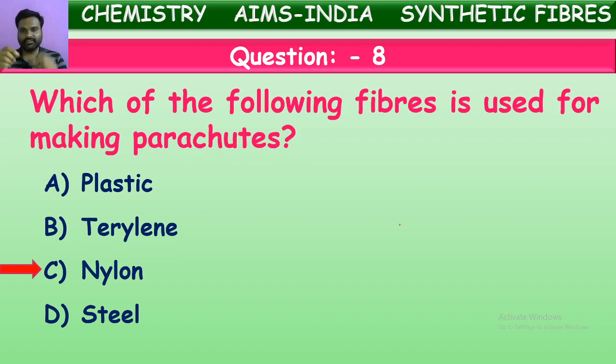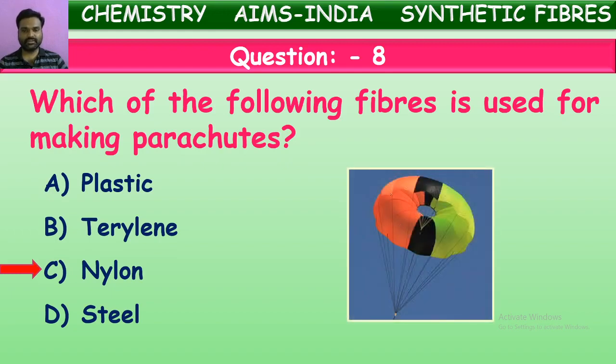If you take the same thickness of nylon wire and steel wire, the nylon wire is much stronger than even steel wire, but it is lighter in weight than steel. So it can be carried easily, and it can bear much strain. That is why nylon wires are used in making parachutes.